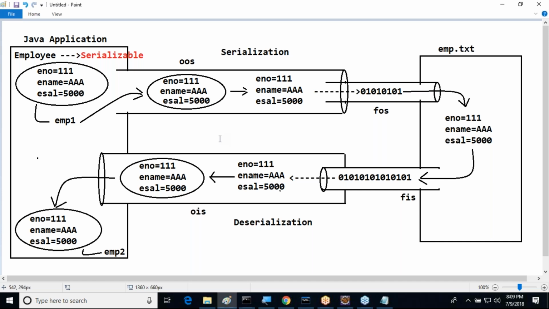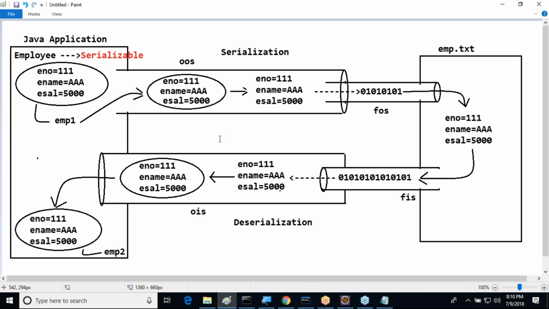What are the drawbacks with this serialization and deserialization persistency mechanism? In general, we do not discuss these concepts at core level. At core level, we only discuss up to this point. But beyond that, what are the problems with serialization and deserialization? Why are we moving to the next persistence technology? This question we are getting now.